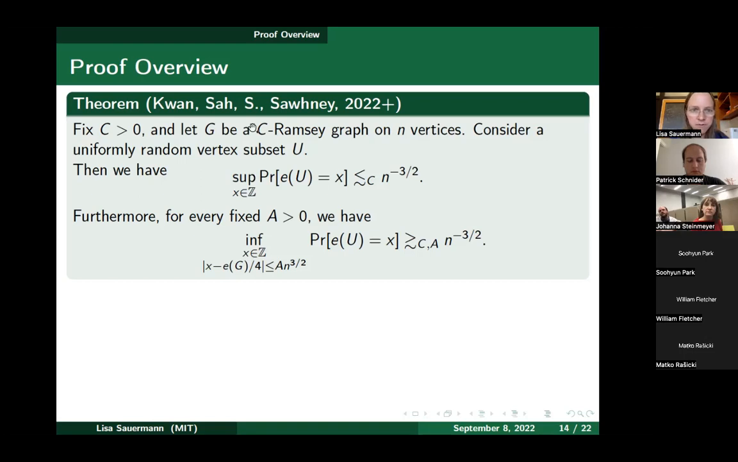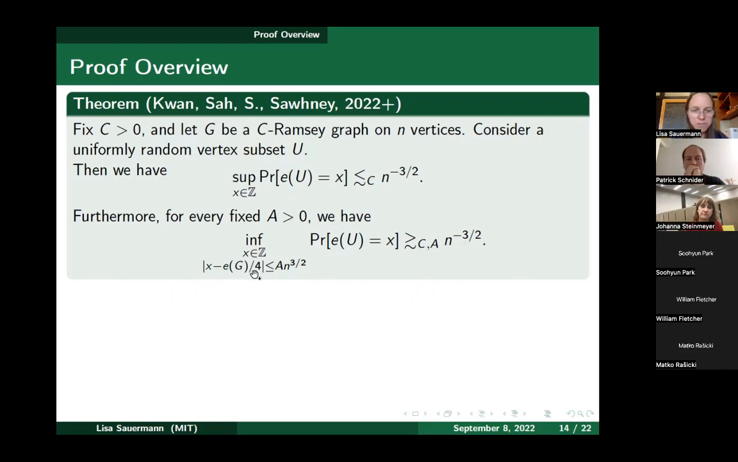Now here is what we do. We have this C-Ramsey graph G on n vertices, and we consider a uniformly random vertex subset U. We're interested in the random variable E of U, counting the number of edges inside U, and in its point probabilities, that is, the probabilities that E of U is exactly equal to some x. The first thing we prove is an upper bound that these point probabilities are at most n to the -3/2. The second is a matching lower bound, up to constant factors, if x is reasonably close to E of G.